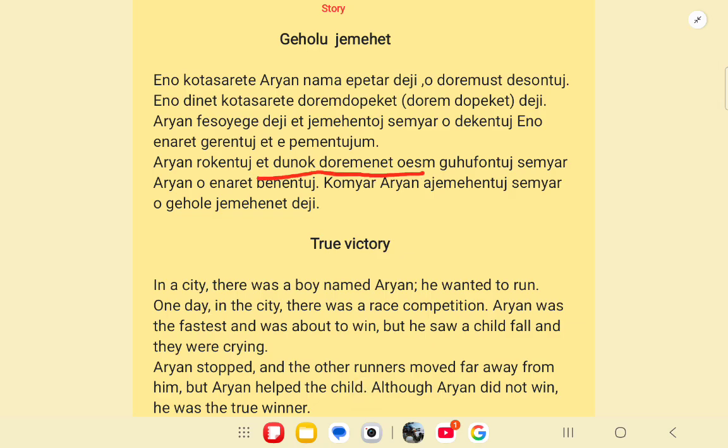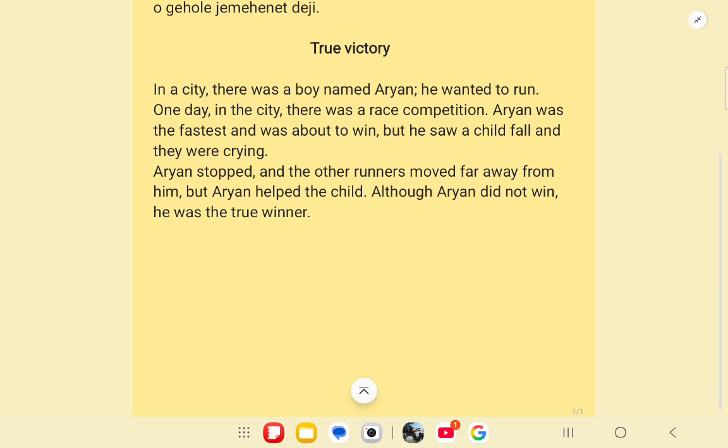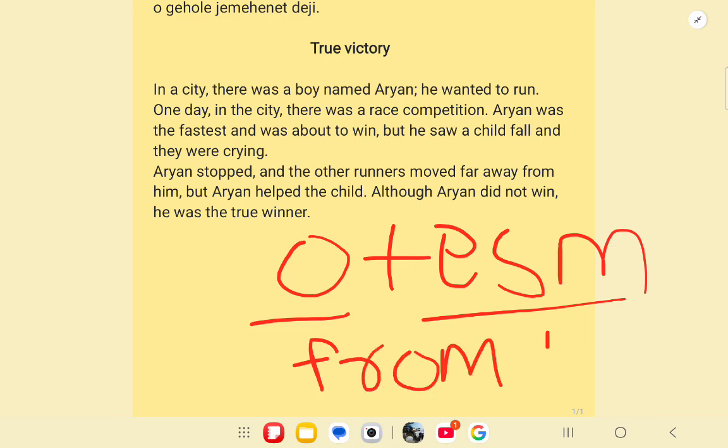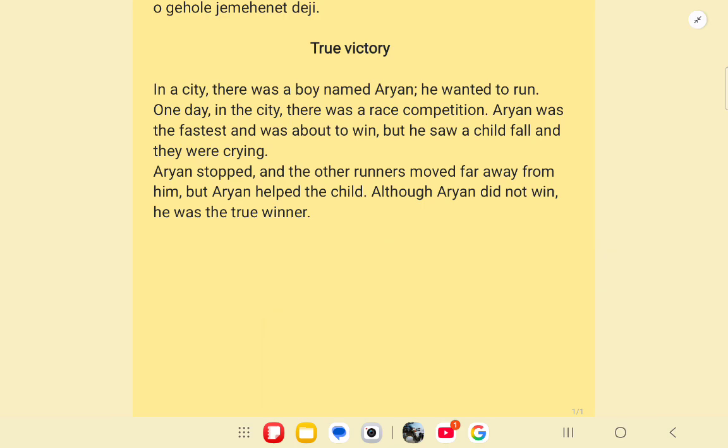Et dunok doremenet oesma. Oesma is made up of two words, o plus esma. O means he and esma means from. So oesma means from him. Like in the sentence, the other runners moved far away from him.